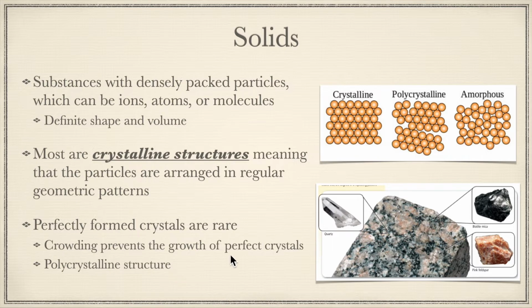So what this results in is a polycrystalline structure like this here. So you have this polycrystalline structure where you have one group here that's orderly arranged, another group here that's orderly arranged, and another group here.